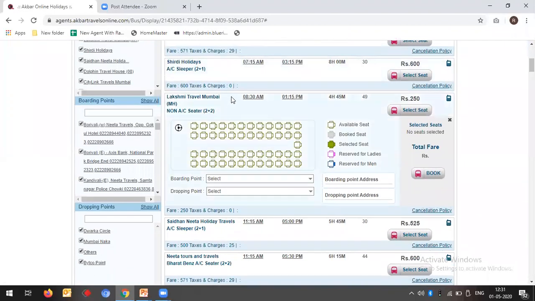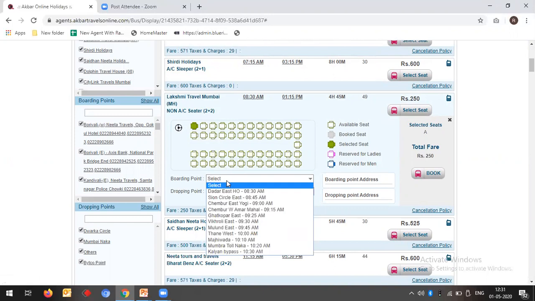So this is also the same thing, you will go order this. It's non-AC, showing 2 plus 1 and 2 plus 2. So you can check, you can click here on the seats. So I am doing a booking for you. Click any boarding point which you want.